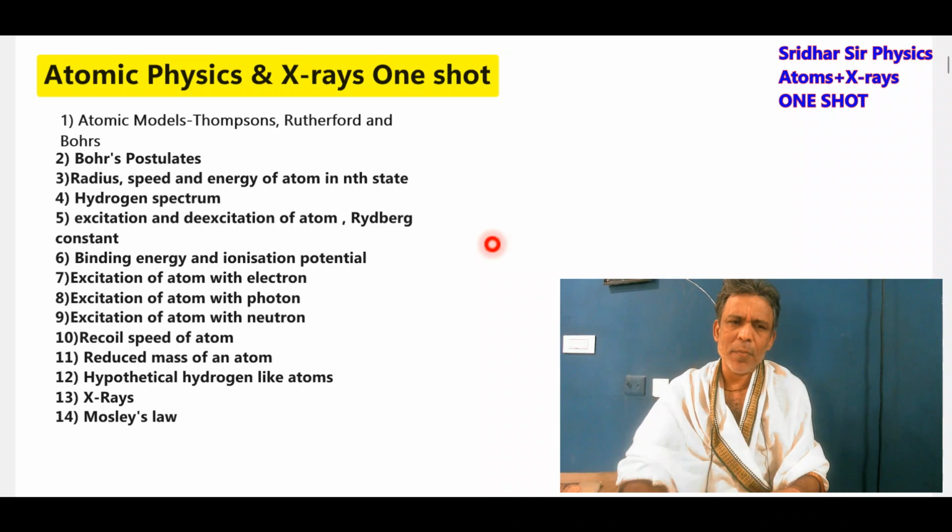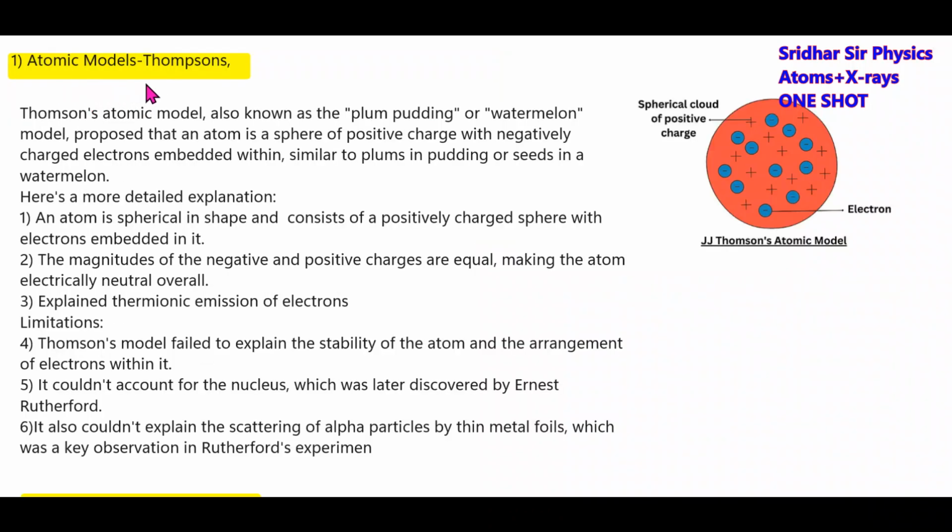Okay, kids, let me start with the explanation. Thomson's atomic model. Thomson assumed that the atom is spherical in shape and consists of positive charge in which electrons are embedded. This is also called the plum pudding model. The magnitude of negative and positive charge is equal, making the atom electrically neutral. As much positive charge, that many electrons will be embedded. The blue ones are embedded, and the positive charge is distributed throughout the volume of the atom.